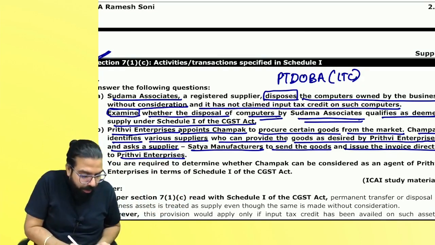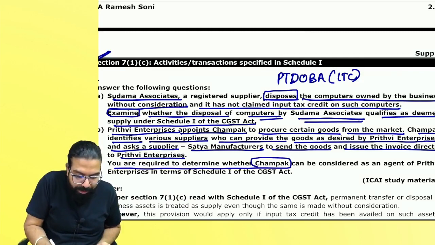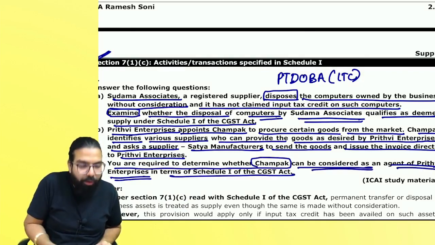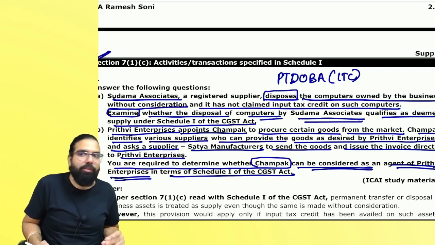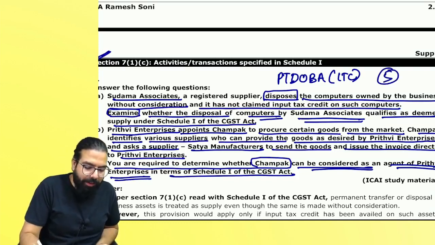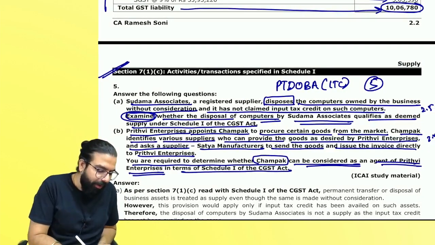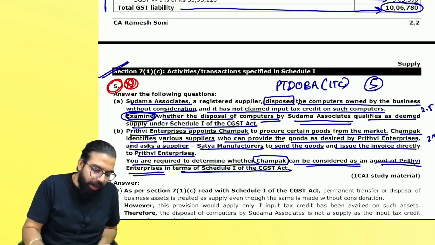No. You are required to determine whether Champak can be considered as an agent of Prithvi Enterprise in terms of Schedule 1. What do you think, everyone? Yes or no? It is a 5 marks answer, 2.5 and 2.5. Start writing, everyone. You are required to examine. I'll wait for you guys. Good question. It's a good question. I'll wait for you guys.